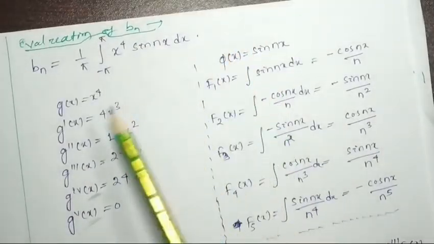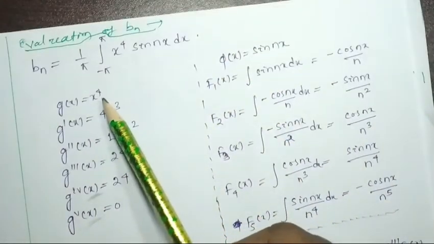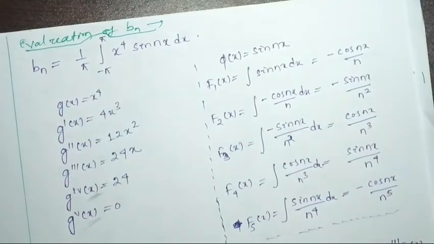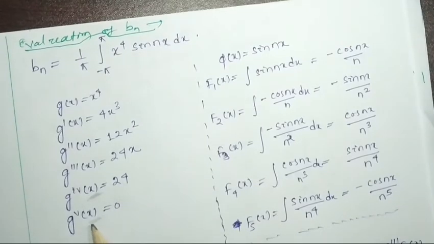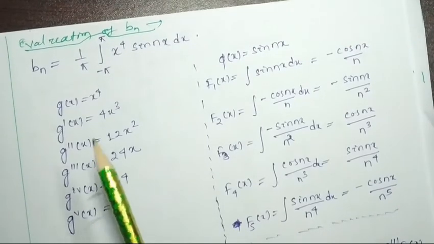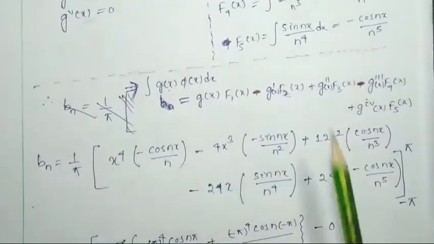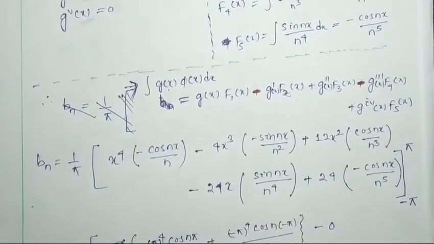Suppose another function, say x to the power 5, is there, so g v(x) will not be equal to 0. At that time we can consider g v(x), but here g v(x) is 0, which means that after the g iv term the terms will be cancelled out.